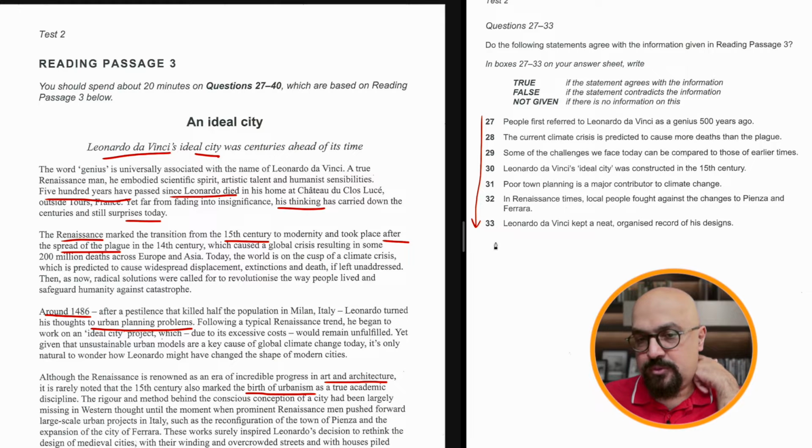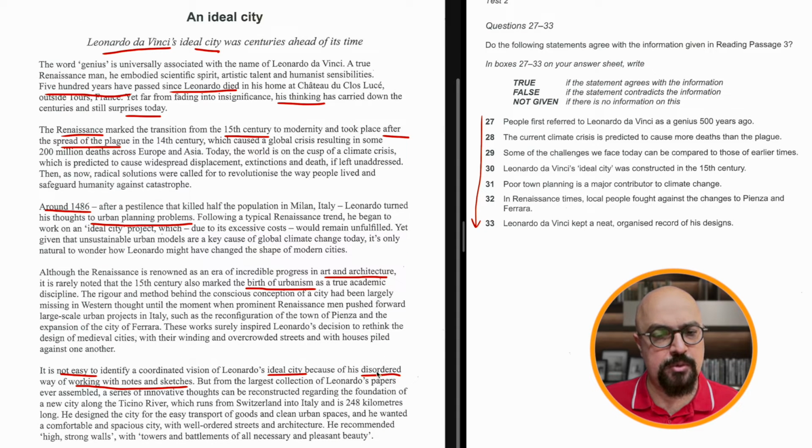Okay, now from 27 to 33, should we start with 27? Well, if the question is clear enough, why not? But otherwise, we start with a question that has something for us to look for, like a scannable word, like these numbers, or a name, Ferrara, or if the ideas are familiar to us thanks to our skimming. So we have something about neat and organized record of his designs. Oh, I remember this. Disordered. Okay. Way of working with notes and sketches.